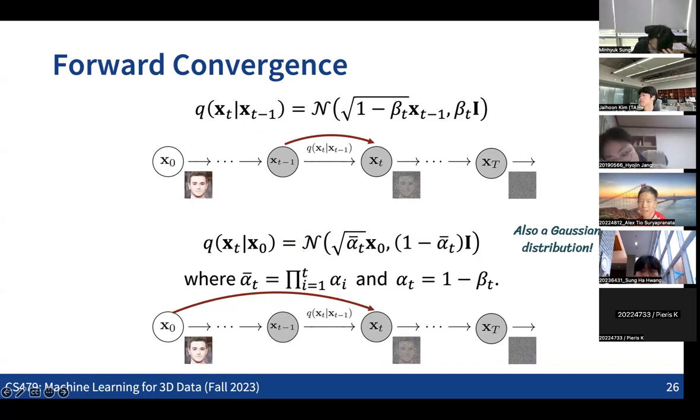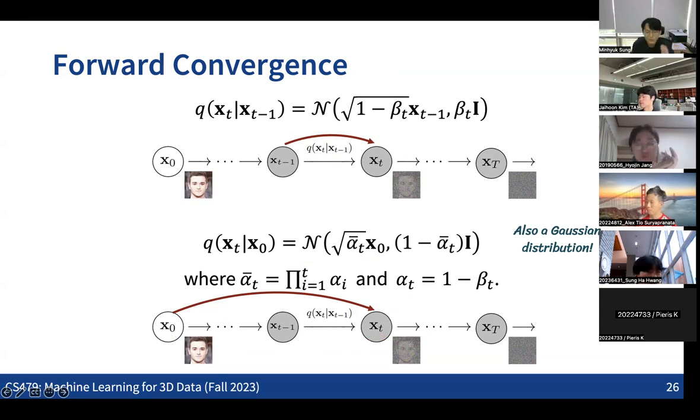While we are representing this forward process as a sequential transition using Gaussians, actually we can represent any data point at an arbitrary time step t as a perturbed data point directly from x0 here. So we can see the jump from x0 to xt as also modeled as another Gaussian distribution. So that's an interesting effect.